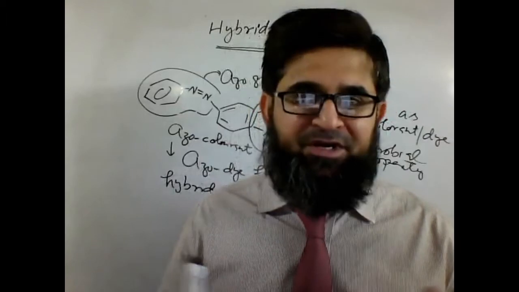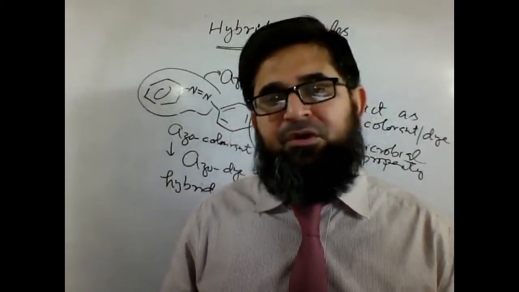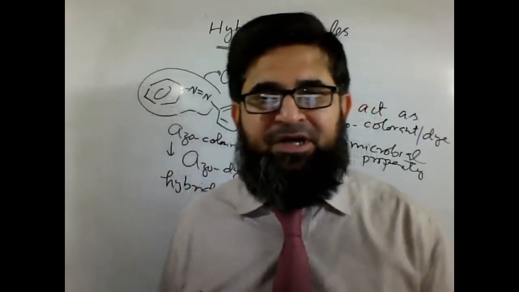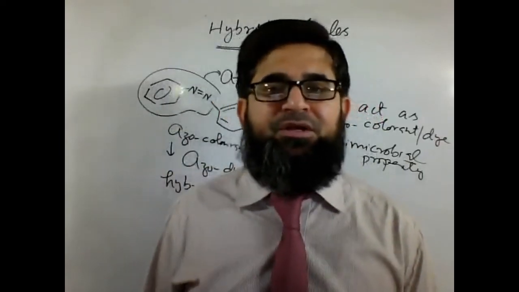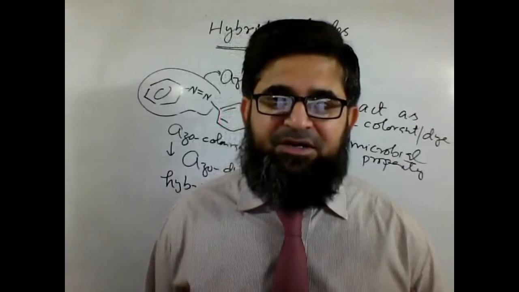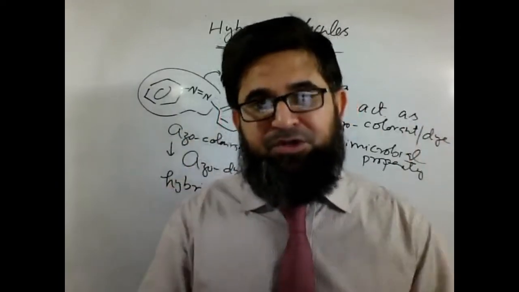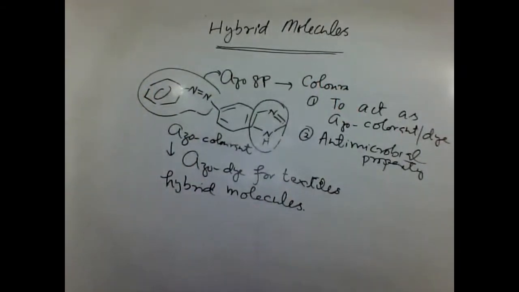They protect us from the UV radiation coming from the sun, and at the same time they are giving color, dispersing color to the textile material, to the cellulosic fibers. So the dyes are functional dyes. They are called hybrid molecules as well. It's the best suited example where hybrid molecules are in use in the textile industry.